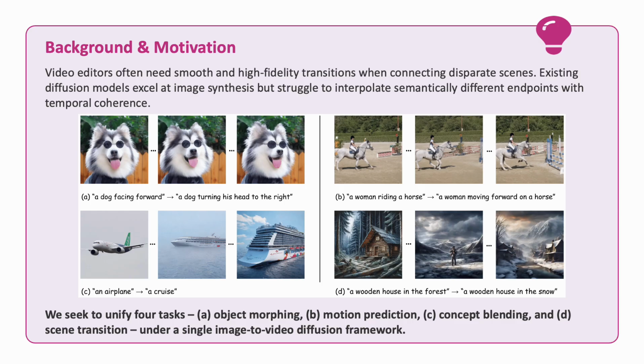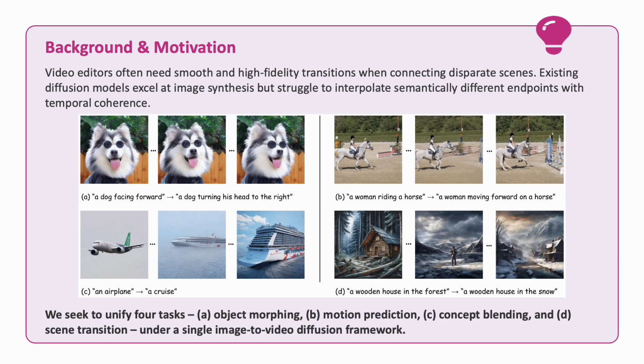The motivation for this work comes from the observation that existing diffusion models are excellent at static image synthesis, but often struggle to interpolate between semantically different endpoints with smooth temporal coherence. Our goal is to unify 4 common transition tasks: object morphing, motion prediction, concept blending, and scene transition within a single coherent image to video diffusion framework. This enables us to generate high-fidelity, temporally consistent transition videos that bridge diverse visual domains in a unified way.